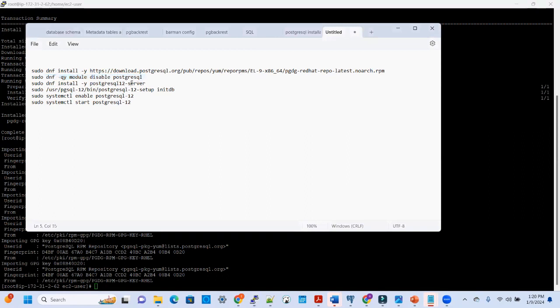I'm going to install Postgres 12 based on what we selected.